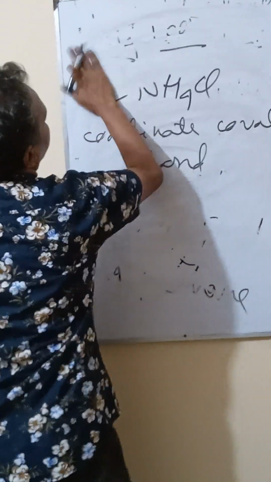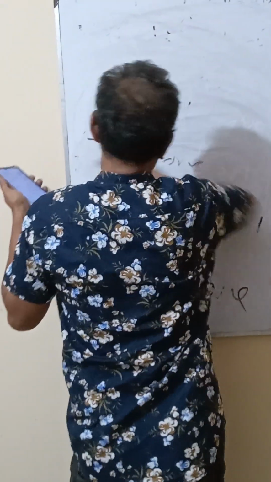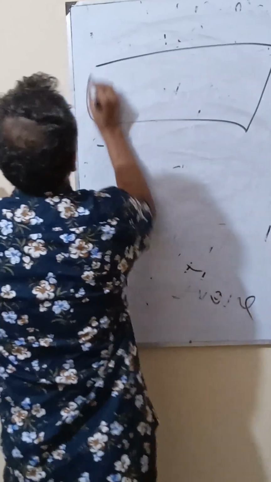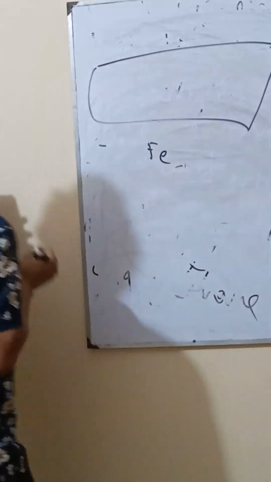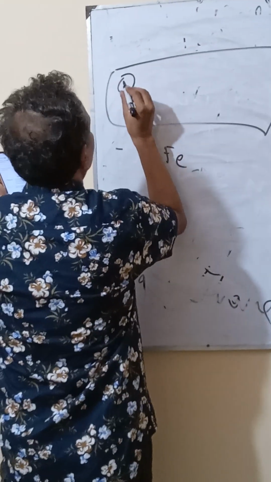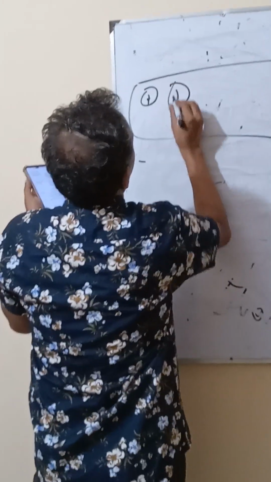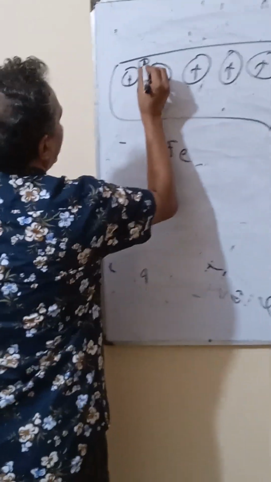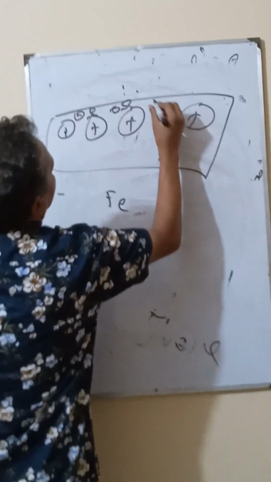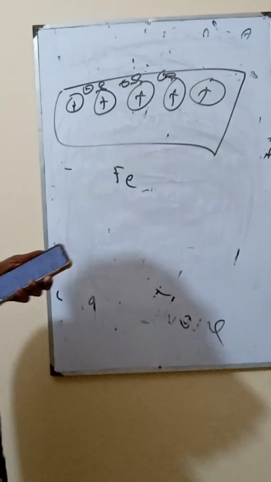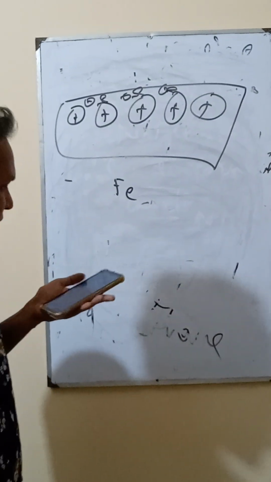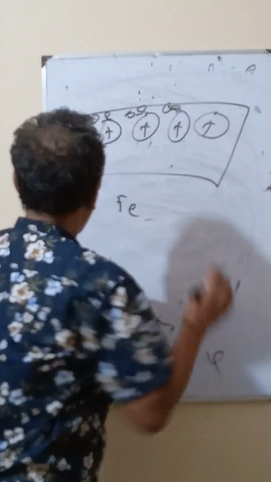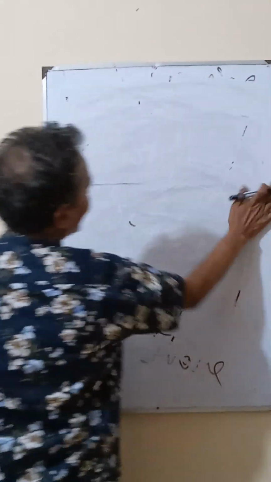Then the metallic bond. Metallic bond is a critical bond. Just like iron, ferrum. There is a positive atom, and there are electrons. They are just like a sea, an ocean. Electrons are floating there. It is a metallic bond.